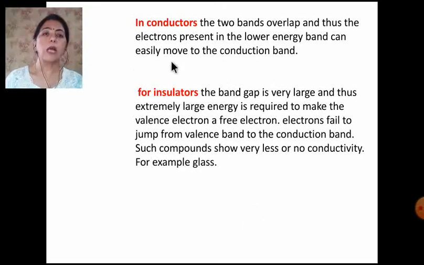Now I have explained to you that in the conductors the two bands overlap and the electrons present in the lower energy band can easily move into the conduction band. And for insulators the gap is very large. Extremely large energy is required to make the valence electrons free electrons, and since the gap is very large, the electrons fail to jump from the valence band to the conduction band. So they show very less or no conductivity. For example, glass.